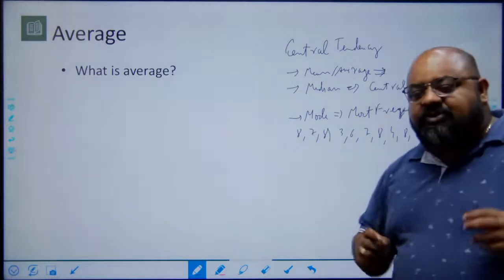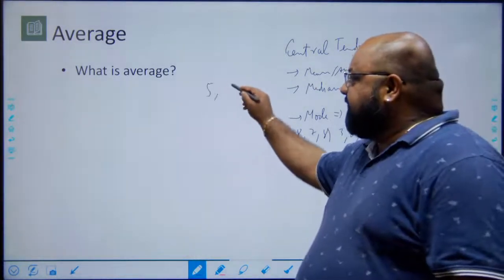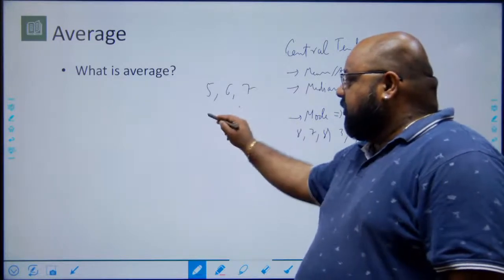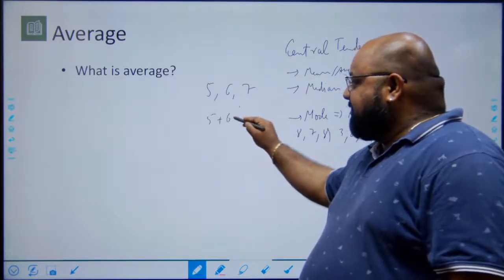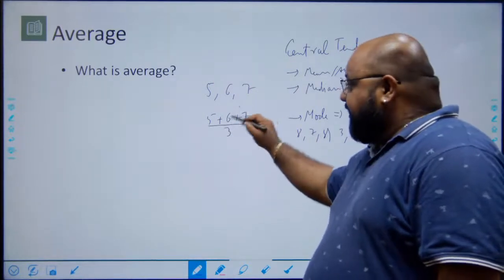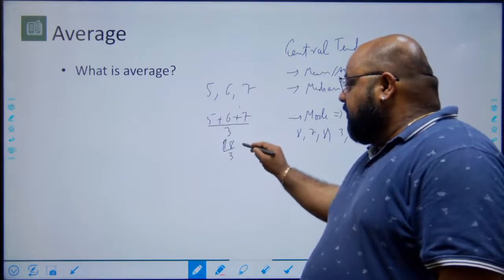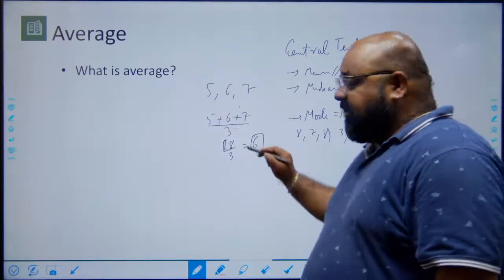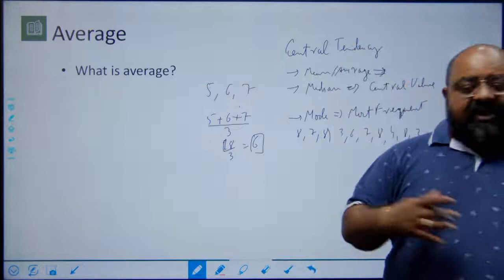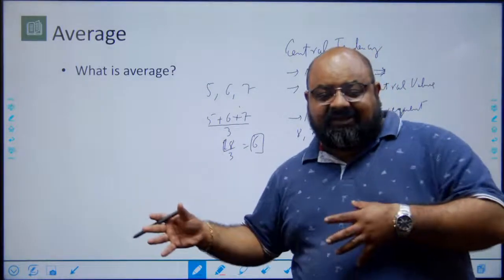So average simply means all values becoming equal. So if I say average of 5, 6 and 7, we know that the average will be 5 plus 6 plus 7 by 3, sum of observations upon number of observations. 5 plus 6 plus 7 happens to be 18. 18 by 3 is 6. So what does the 6 signify? It signifies that if I redistribute 5, 6, 7 among 3 people, all of them will equally get 6, right?